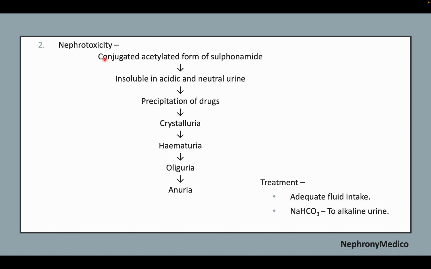Nephrotoxicity may occur because the conjugated acetylated form of the sulfonamide is insoluble in acidic and neutral urine. So there is precipitation of the drugs leading to crystalluria, leading to hematuria, oliguria, and finally anuria. The treatment for this case is adequate fluid intake and sodium bicarbonate to create alkaline urine.